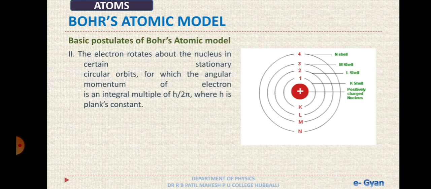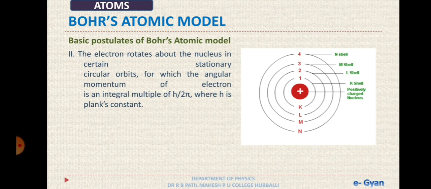The second postulate says that the electron rotates about the nucleus in certain stationary circular orbits for which the angular momentum of the electron is an integral multiple of h upon 2 pi, where h is Planck's constant. Try to understand: the stationary orbit cannot be random around the nucleus.